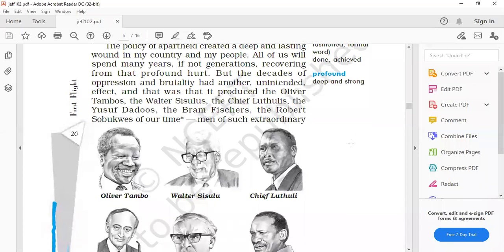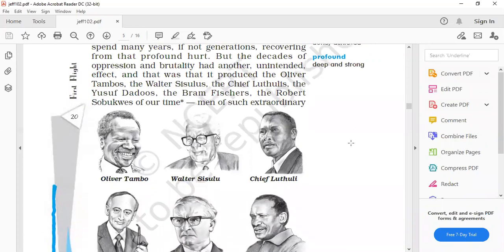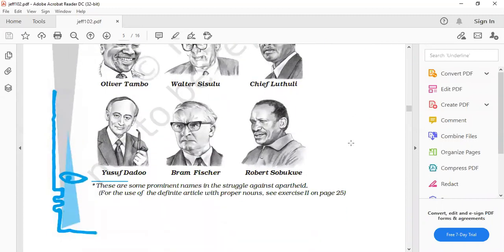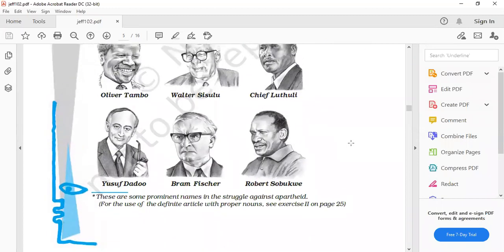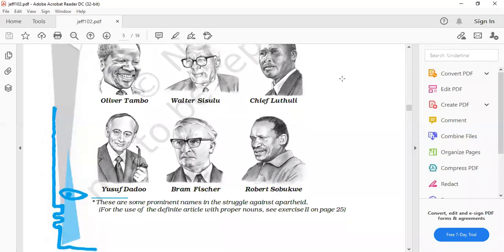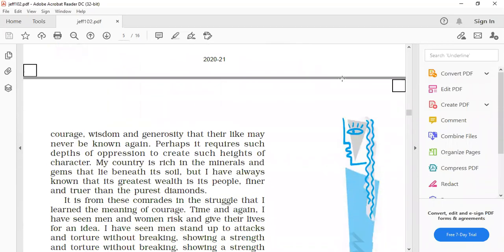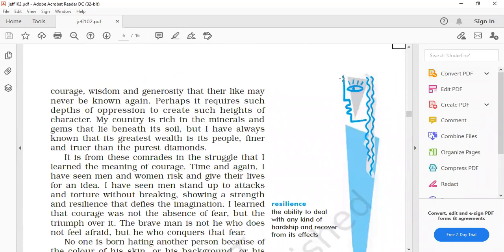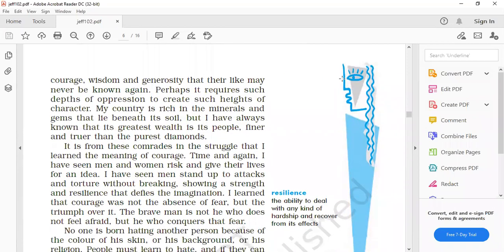These are the great personalities or the great leaders of South Africa who had sacrificed their lives, who struggled for the freedom of the country. Men of such extraordinary courage. You can see the pictures of all these great leaders of South Africa given with the names, and it is mentioned at the end that these are some prominent names in the struggle against apartheid. इस अपार्थीड सिस्टम की स्ट्रगल को खत्म करने वाले ये ग्रेट लीडर्स थे जिन्होंने की अपनी लाइफ सेक्रीफाइस करी. So he has given us the name of all these great leaders, and he is thankful to all for their courage, wisdom and generosity, that their like may never be known again.